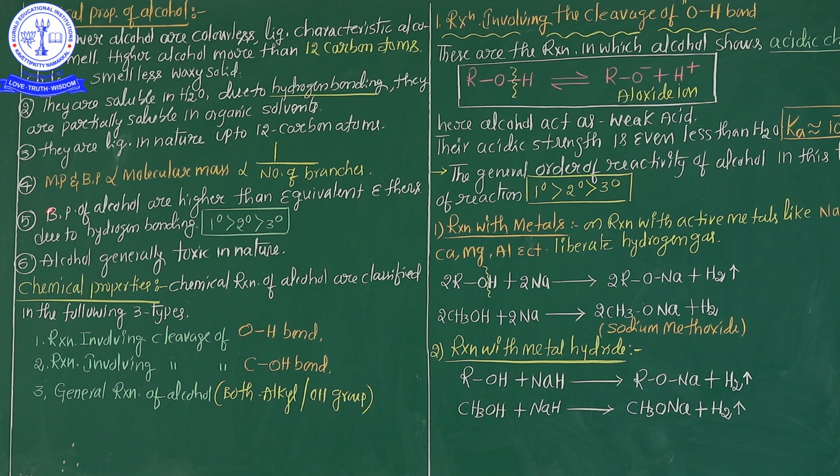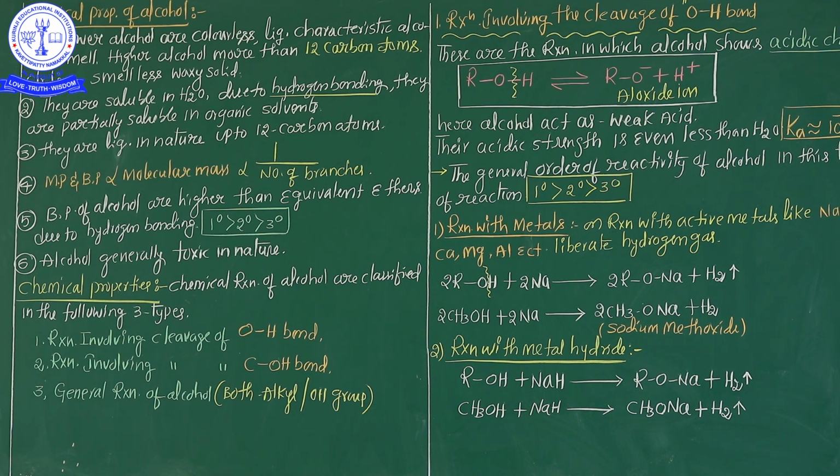Number one, melting point and boiling point are directly proportional to the molecular mass. Hence, the molecular mass is inversely proportional to the number of branches. If the number of side branches increases, the molecular mass decreases. But if the molecular mass increases, the melting point and boiling point increase. Is it clear? Four physical properties.